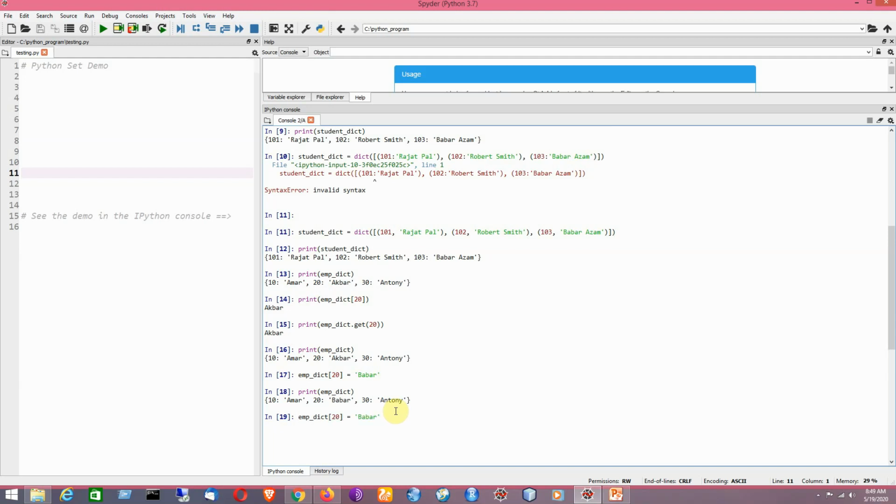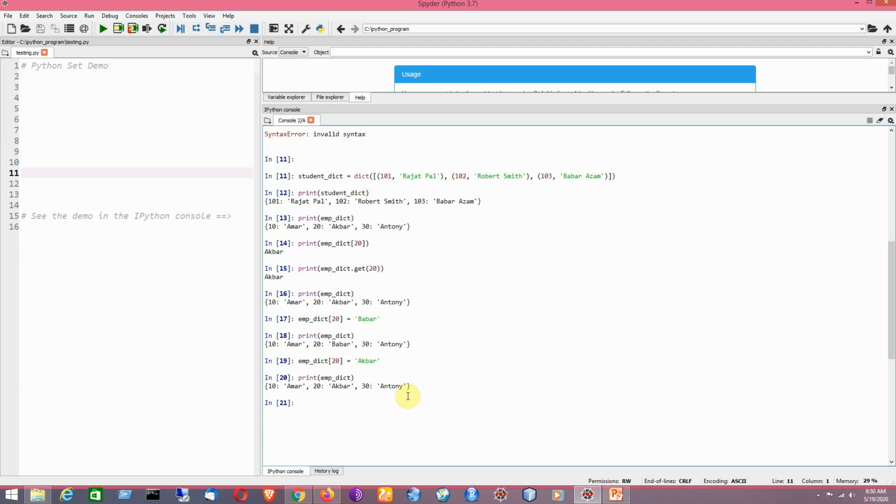Now I will be changing the value again. Okay, so in that way it can be checked. Now I would like to check whether a particular element is present in a dictionary or not.